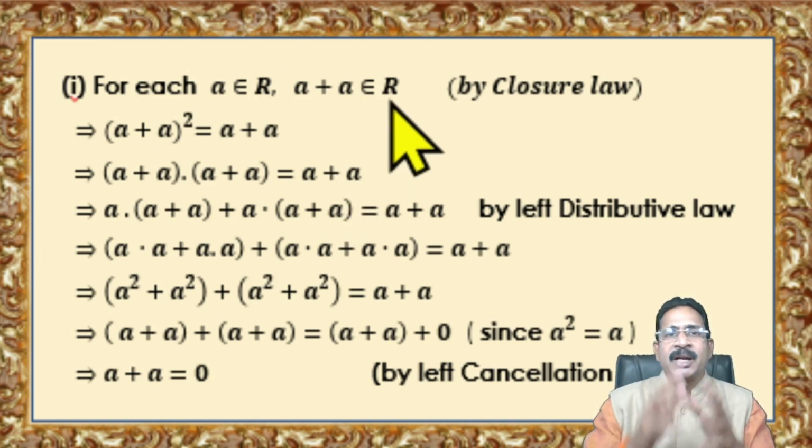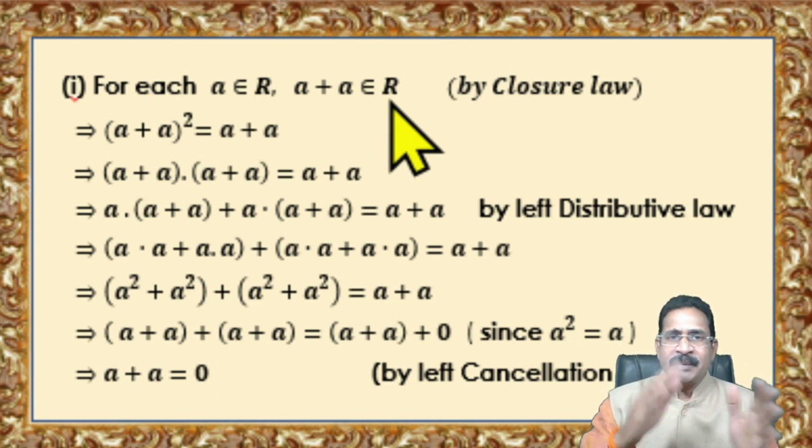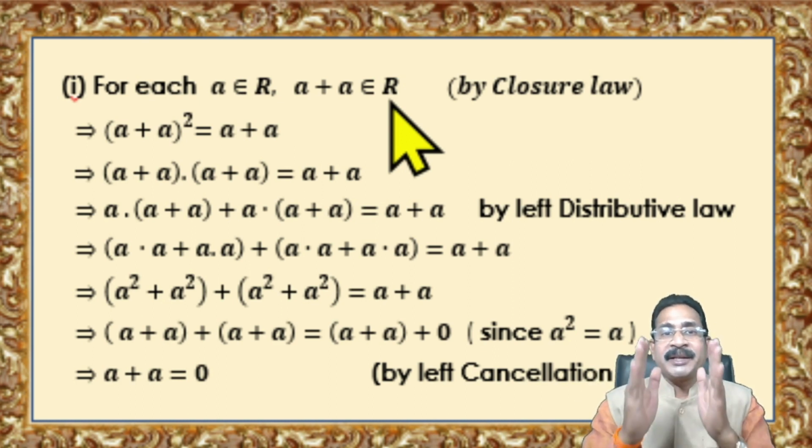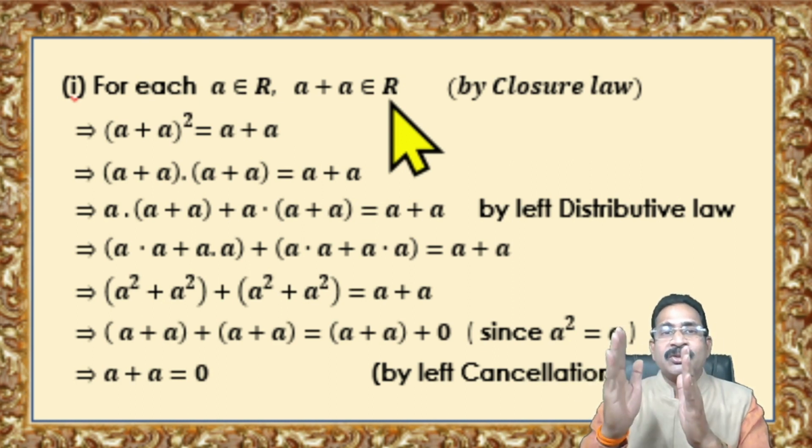Apply closure law with respect to plus. A plus A belongs to R. So A plus A is one element in R. So what is our Boolean ring? Which property does it contain? A square is equal to A.